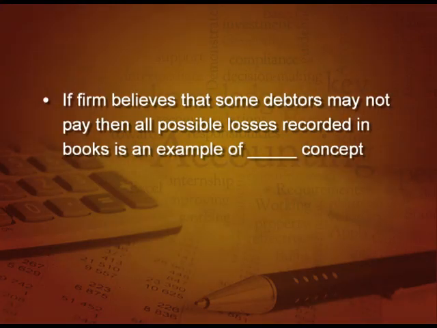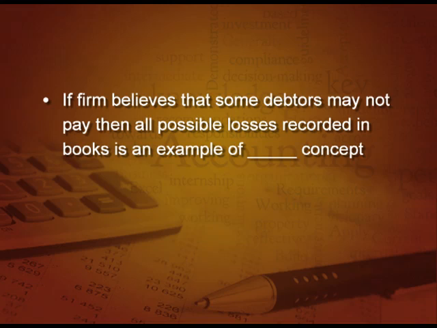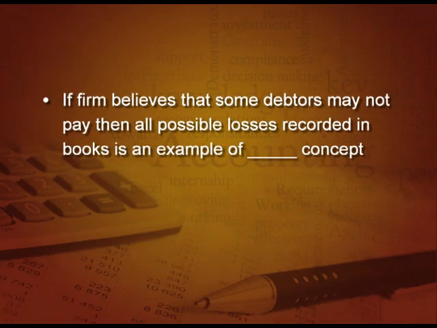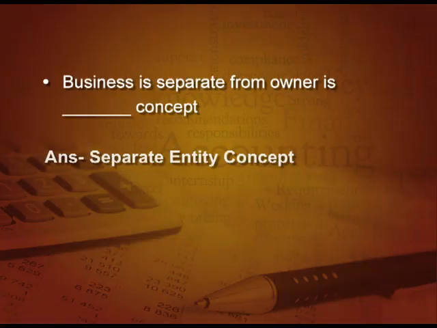If a firm believes that some debtors may not pay, then all possible losses recorded in the books is an example of which concept? All possible losses. This is the crux word. Yes, it is conservatism concept, because here we record all possible losses, but never record the profits. Again, a simple one, business is separate from owner is yes, separate entity concept or business entity concept. So, these are some examples which you can see that you have understood or not.